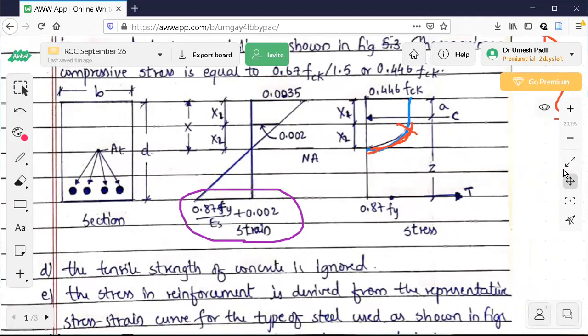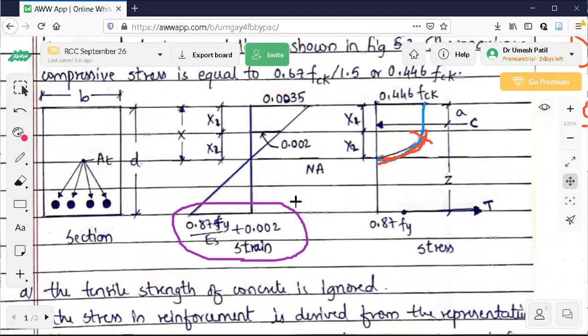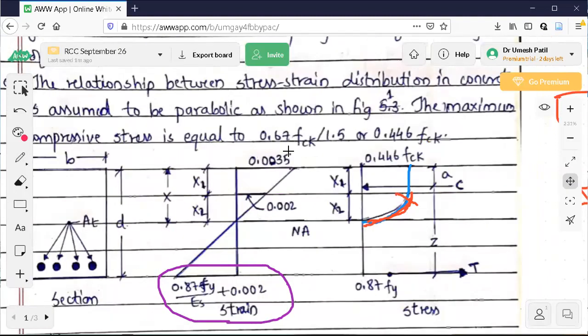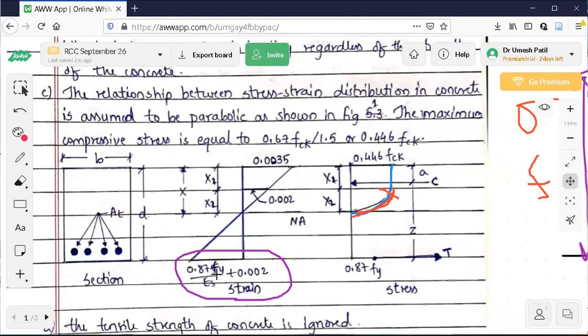But here, in case of concrete, what is happening? Whether it is M20, M30, whatever, the strain is assumed as same. There is slight variation, but the marginal changes we are not going to consider here. But in steel, that is not going to happen because it is 250, it is 415.